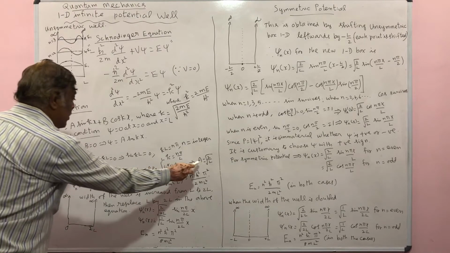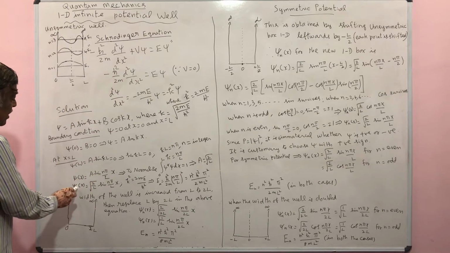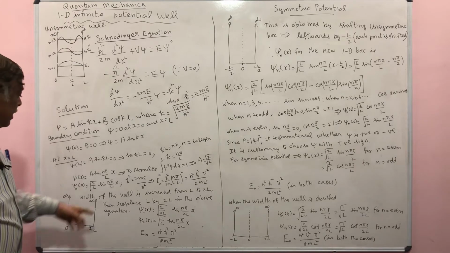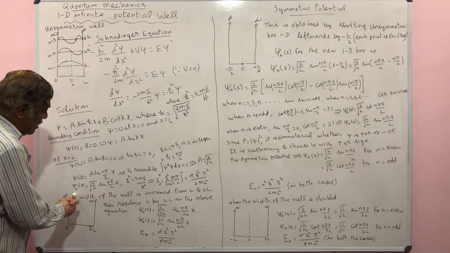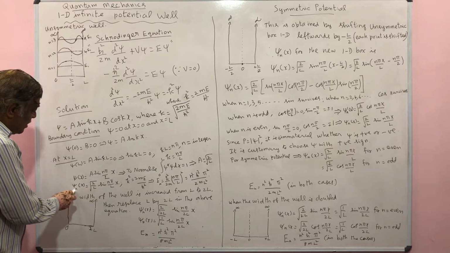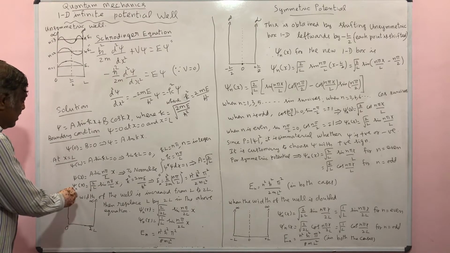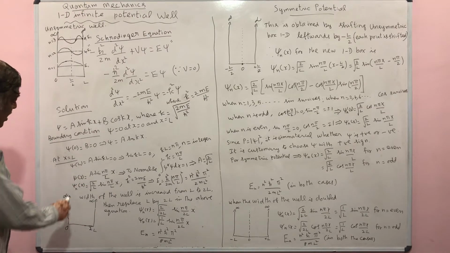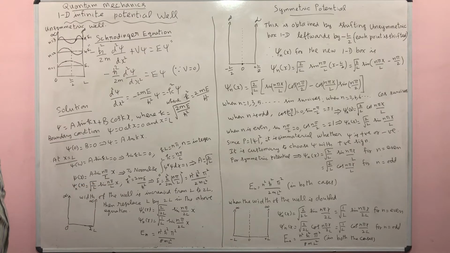Therefore, you take this value back to here, this expression for psi of x. psi of x is equal to square root of 2 by L sin n pi by L x. So this is the normalized wave function, and you put a subscript n, which denotes that this is the wave function corresponding to the nth state. So psi n of x. If you put n is equal to 1, this is the wave function of the ground state.